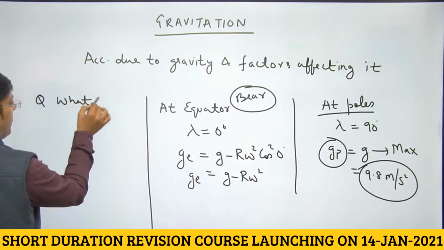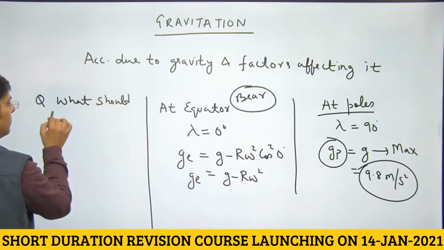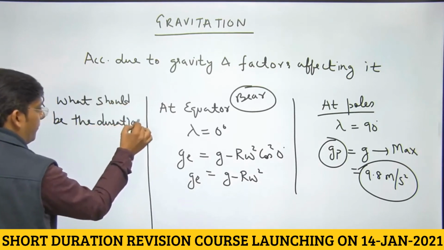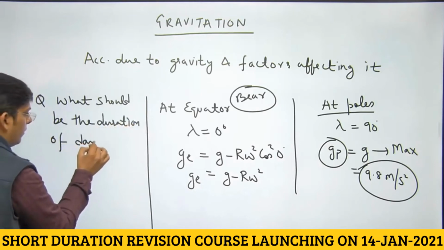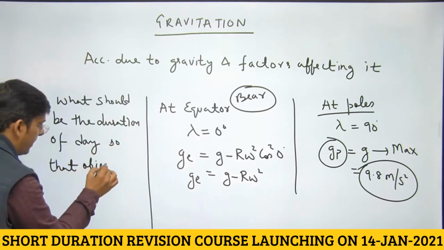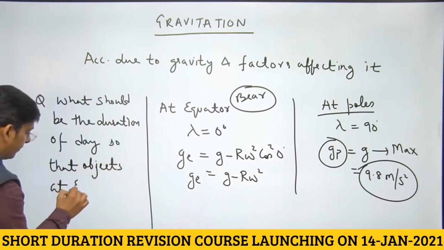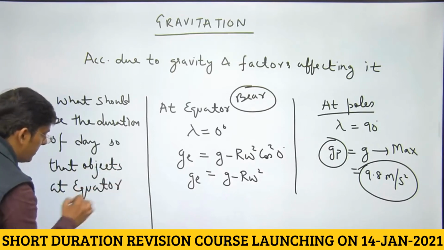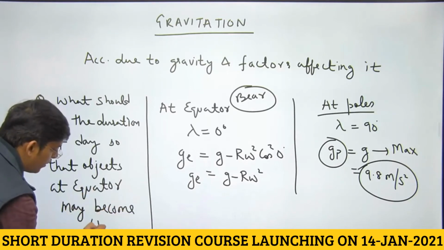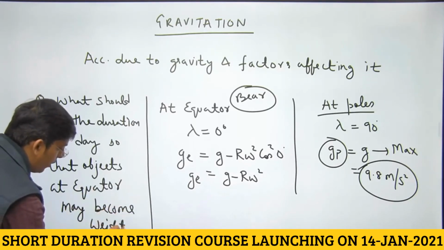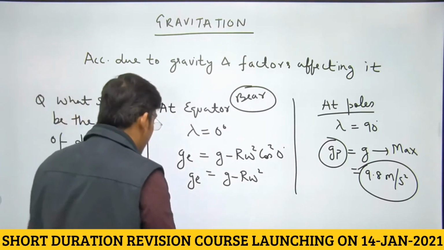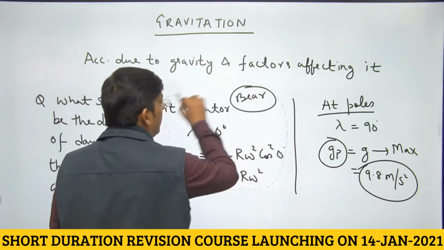What should be the duration of day so that objects at equator may become weightless? Dear students, what should be the value of omega or the duration of day so that the objects which are kept at equator may definitely become weightless.